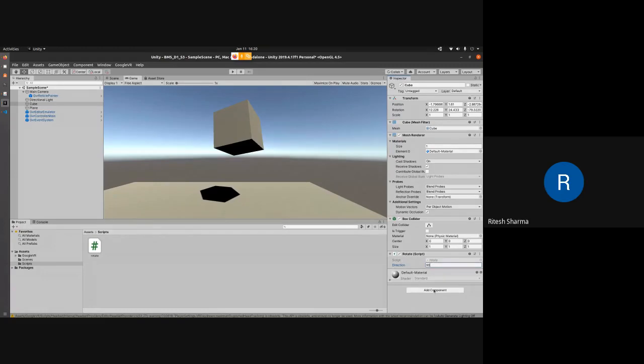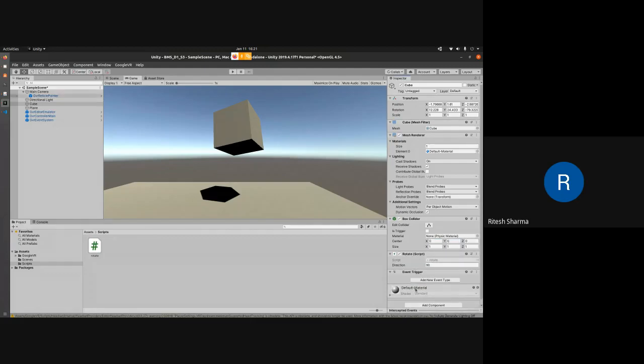Once you click on the cube here in the hierarchy, you will get all those options. At the very bottom, all those are components, which are there by default. If you want to add any more components, you click on add component. Now, what do you want to add? Here also you will get a search in this window pane. You have to select event trigger. If you just type event, you will get everything related to event. So here we have one option, event trigger.